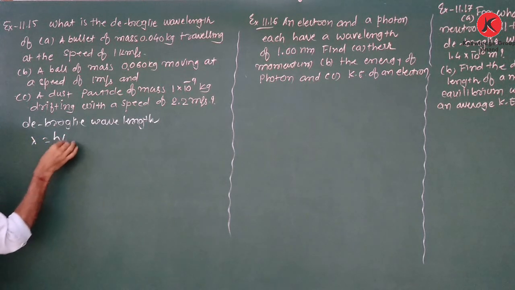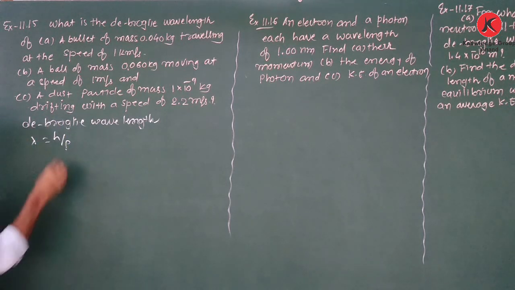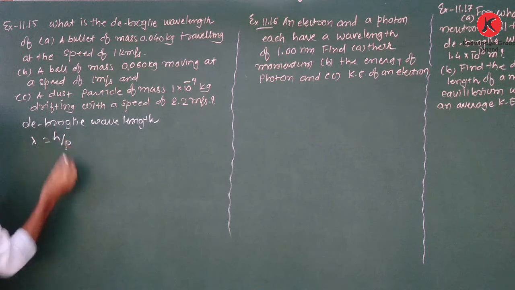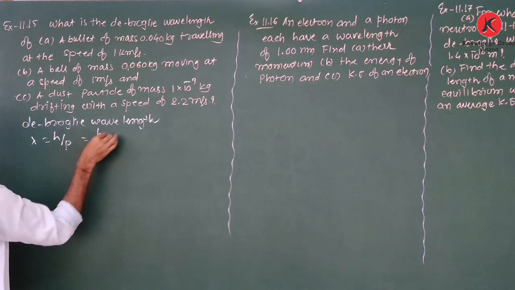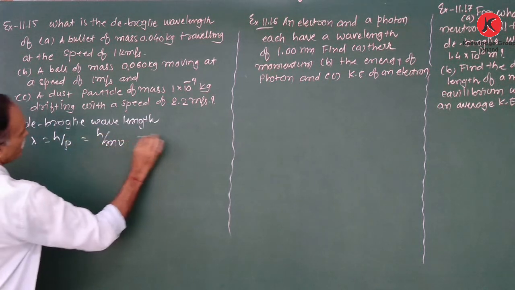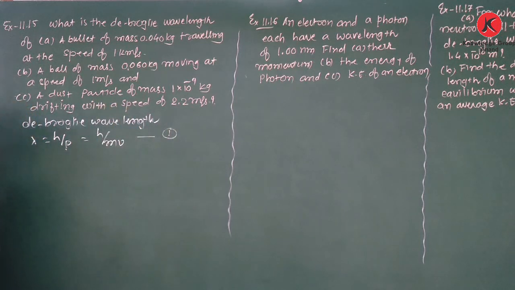But we know that momentum is equal to mass into velocity. Therefore, lambda is equal to h upon m into v. This is equation 1.